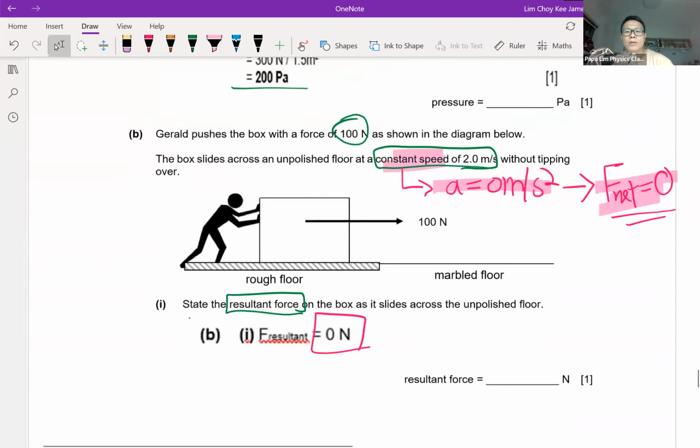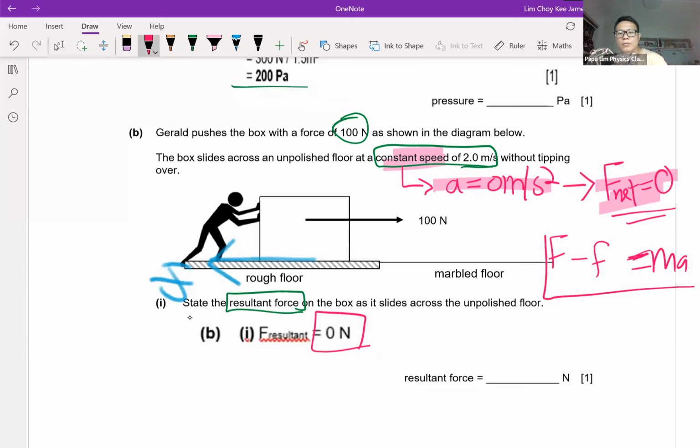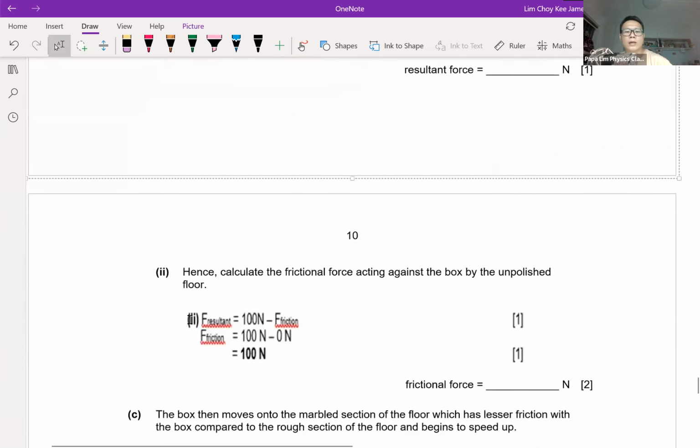And so now you know that on this picture, there's a force that's not drawn, which is the friction force, F. Likewise, if you look at the equation, it will be forward force minus friction, the usual, equal to ma. This is the equation that I need.